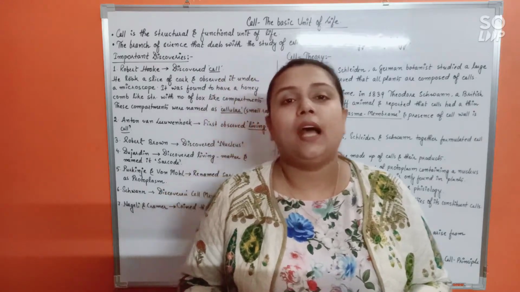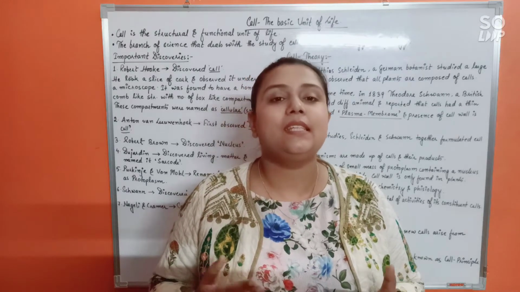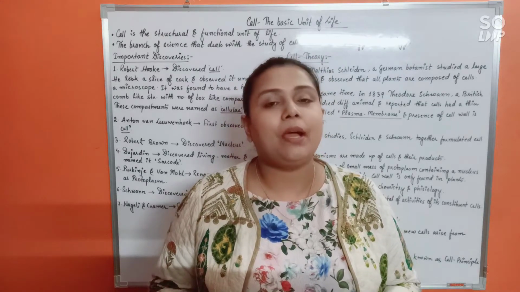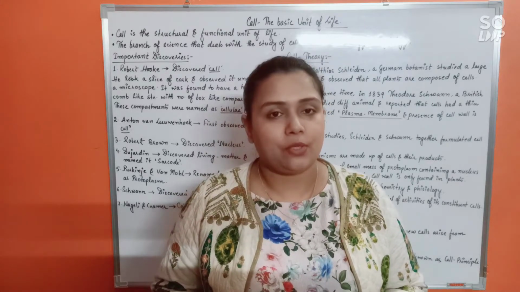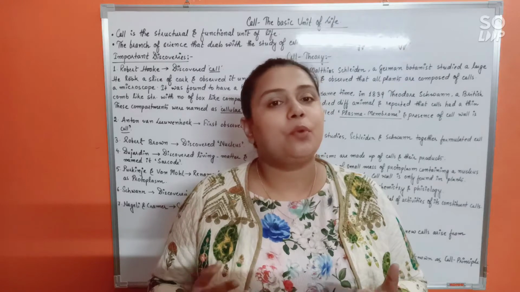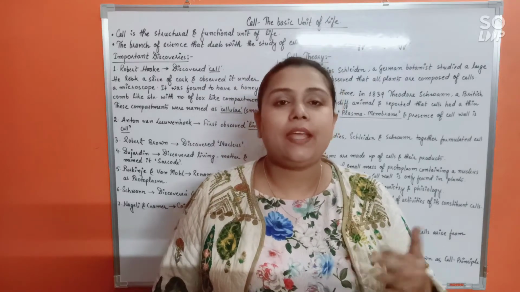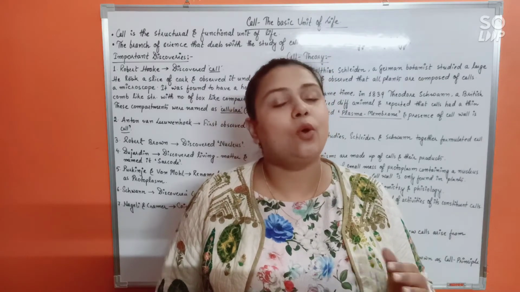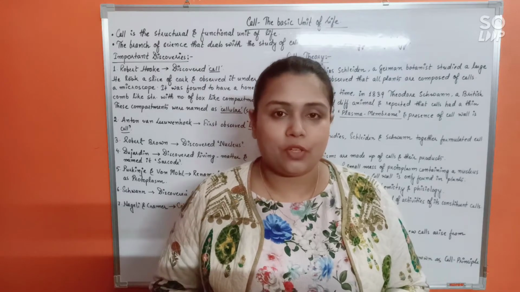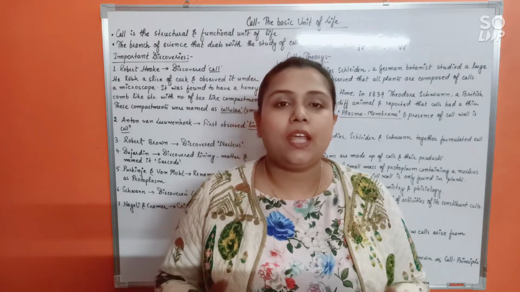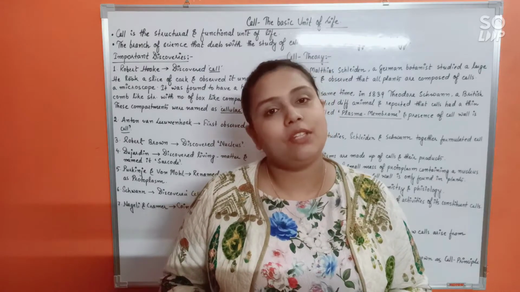Now regarding cell, in this chapter we are going to discuss cell in detail. Mainly by cell, what I mean are the two types of cell, prokaryotic and eukaryotic cell. We will be discussing prokaryotic cell and its structure in detail. Likewise, next we'll discuss eukaryotic cell and all the structures associated with it in detail. That's what this chapter is all about. So today let us start with certain important discoveries associated with cell.